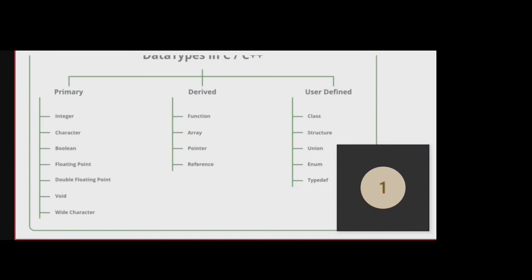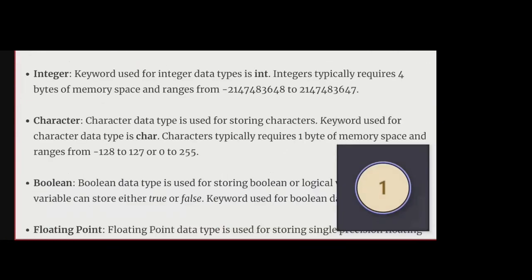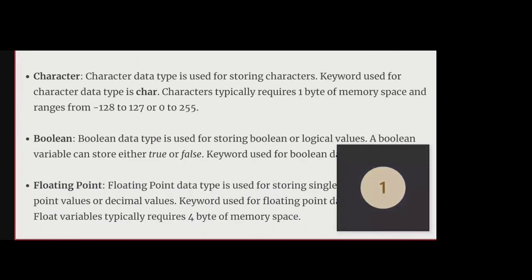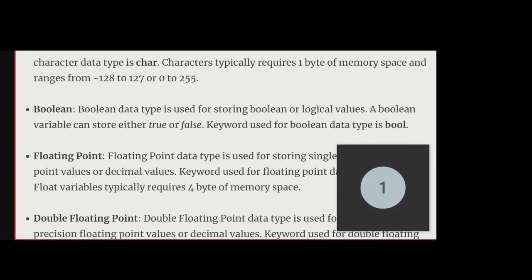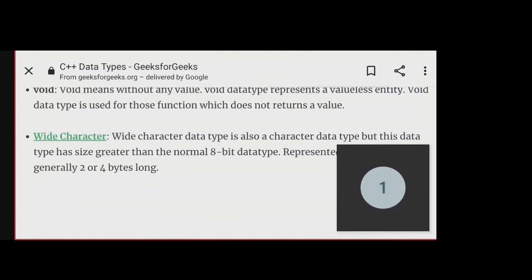Now integer also has categories. What are the integer categories? Long int, short int, signed int, unsigned int, signed long int, unsigned long int, signed short int, unsigned short int. Very good. All these are different types of integers.